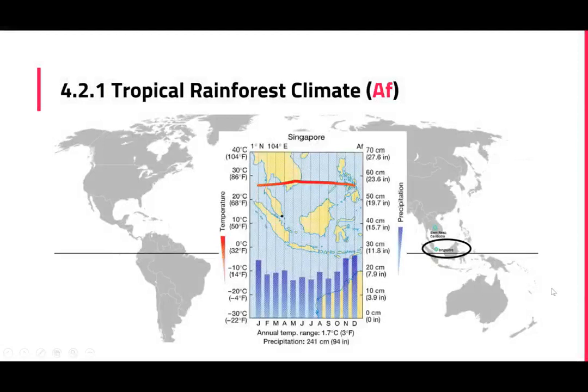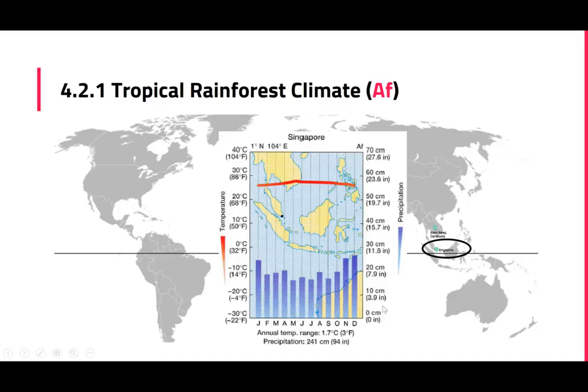Okay, so now I'll show you the demonstration. We'll look at the case of Singapore. Singapore is an example of an AF climate, and we receive about 2,400 mm of rain in a year. And you can see that rainfall is high throughout the year. There are no dry months, right? Uniformly high rainfall throughout the year.